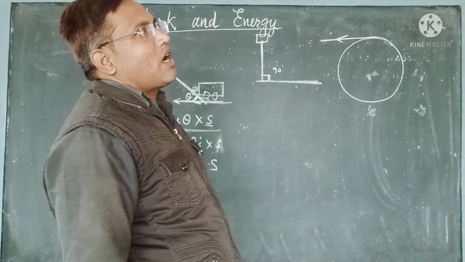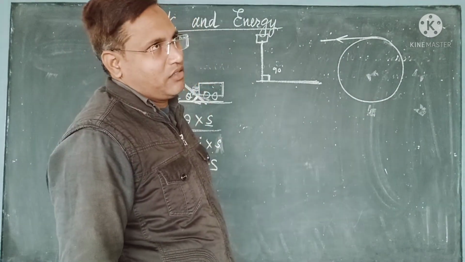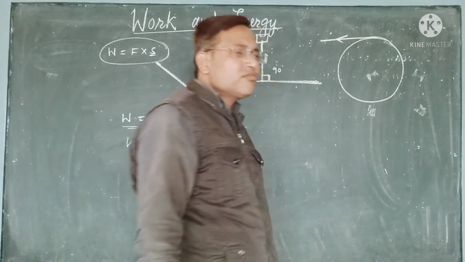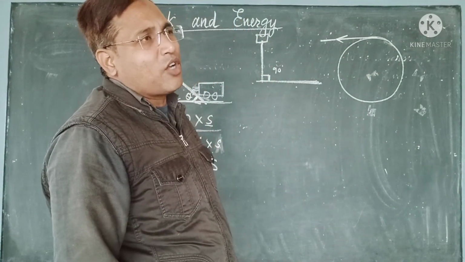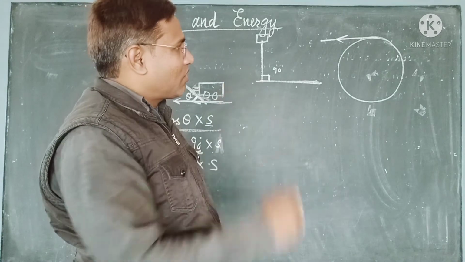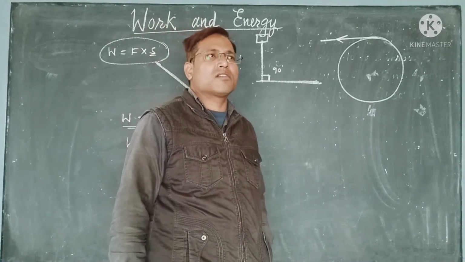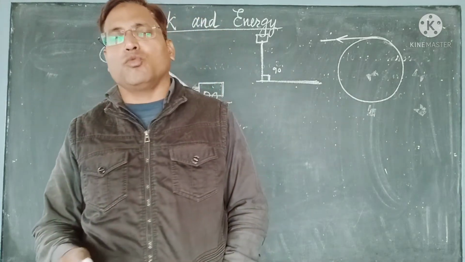Take the earth moving around the sun. Although the orbit of the earth is not circular, it is elliptical, suppose we take it to be circular.